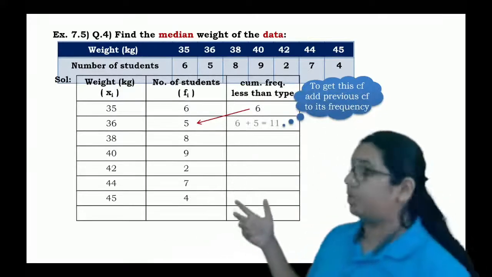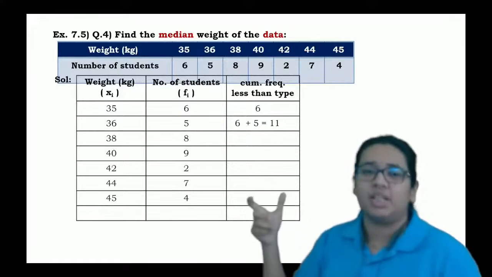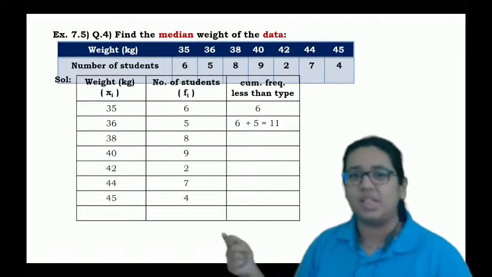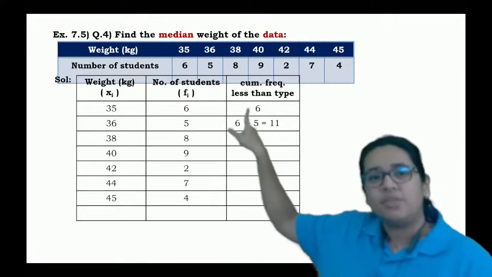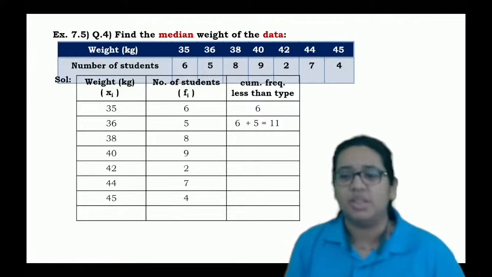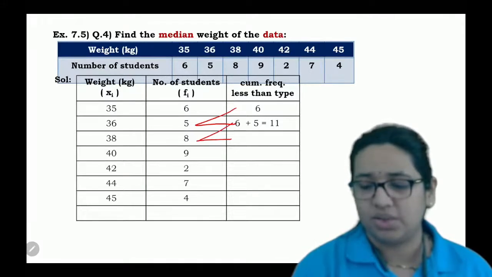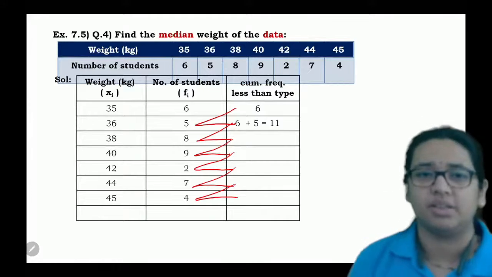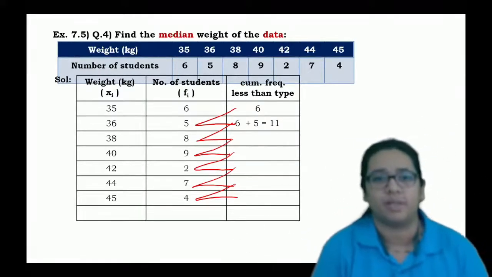In the CFL, or less than cumulative type, you will write the first frequency as it is. Then for the second one, you just have to go by the zigzag method. See, we have done this one. Again, just check this zigzag method, and it will give you the third column automatically.